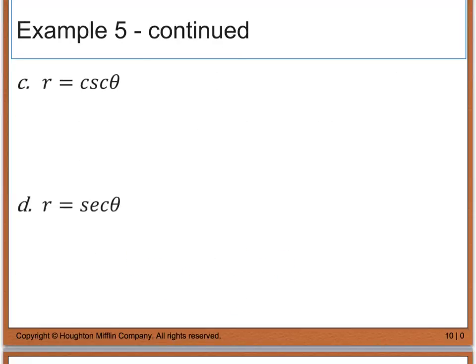For part C, r is equal to the cosecant of theta. And if you recall, that means that r is really equal to 1 divided by the sine of theta. And if I get rid of my denominator, I can rewrite this as r sine theta equals 1.